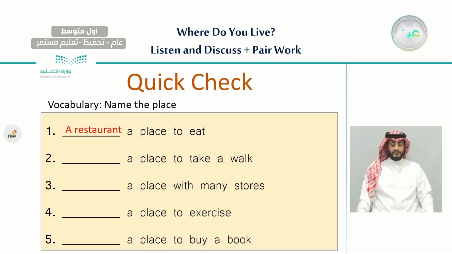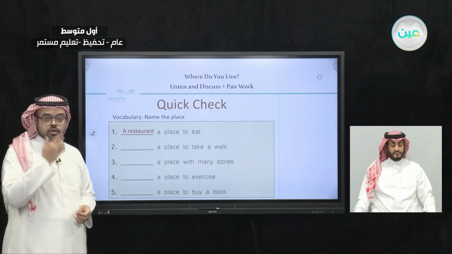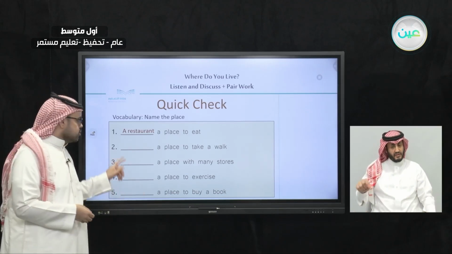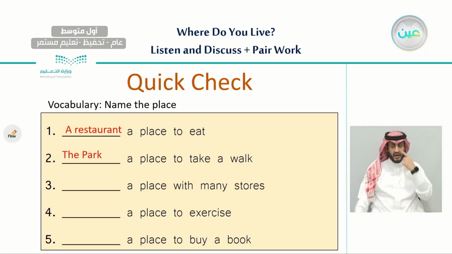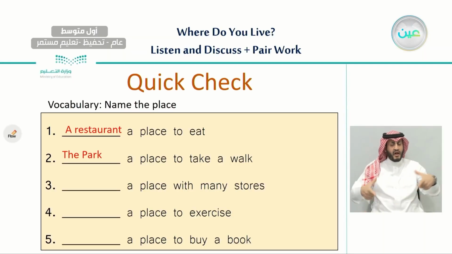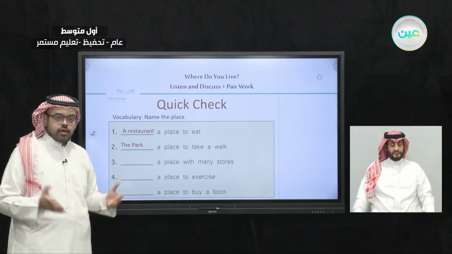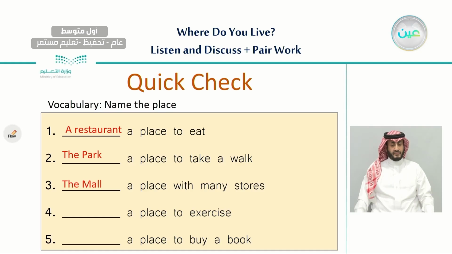Number 2, what do we call the place where we take a walk? What do we call that place? Very good. Yes, it is a park. Number 3, what do we call a place where we go that has many stores? Excellent. That place is called the mall.